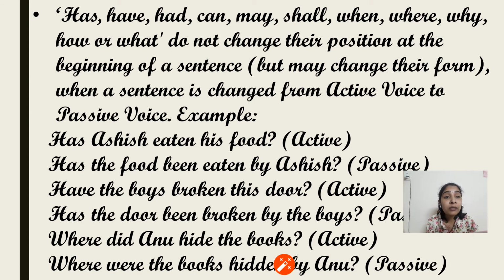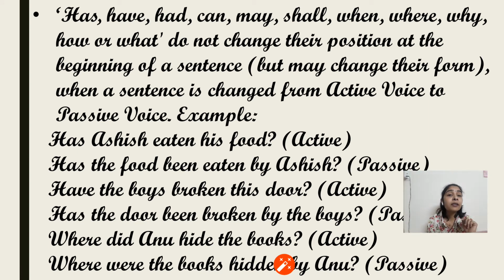Have the boys broken this door? Has the door been broken by the boys? Now previously it was used for boys. Boys was plural there, so have was being used there. But now, since the sentence is being changed into passive, the door, which was previously the object, has now become the subject. So it is singular, third person singular. So here has will be used in place of have, so it can change its form but it cannot change its place. So, has the door been broken by the boys?